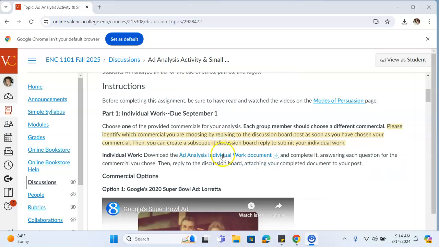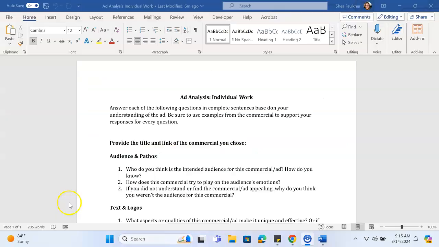Then you will complete the individual work, which will require you to download the ad analysis individual work document and complete it, answering each question for the commercial you chose. Then you will reply to the discussion board, attaching your completed document to your post. Let's have a look at that document. The ad analysis document asks you to provide the title and link of the commercial you chose. You'll notice on the assignment page, there are 7 commercials from which you can choose. You are only working with one of the commercials.